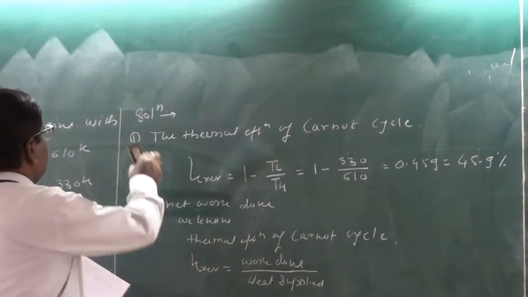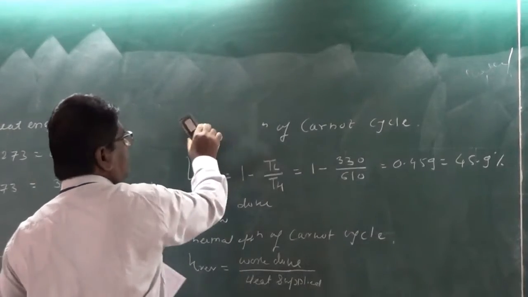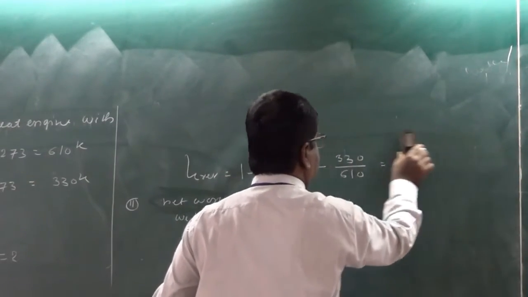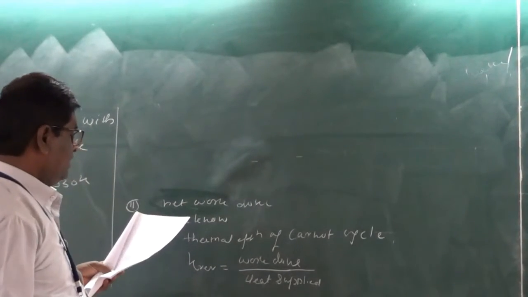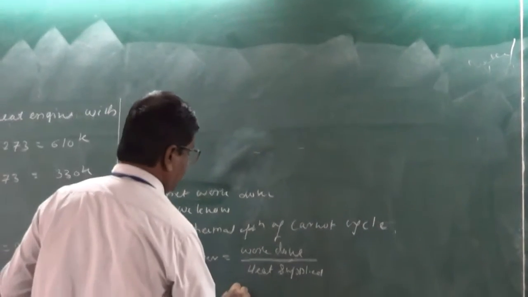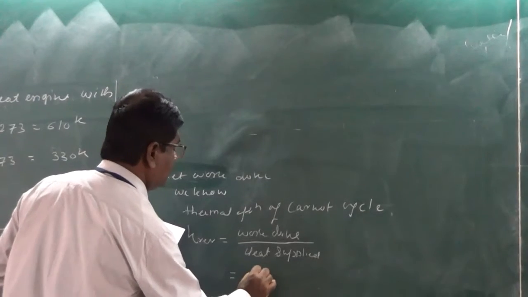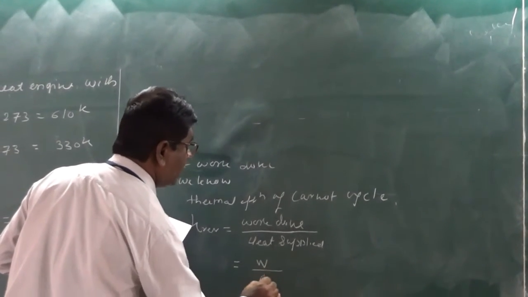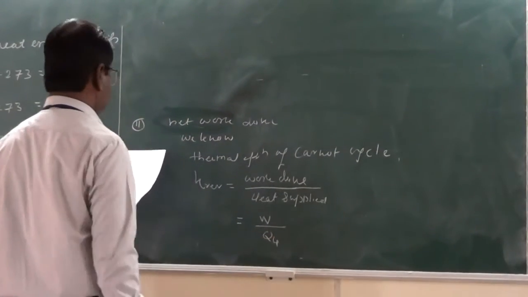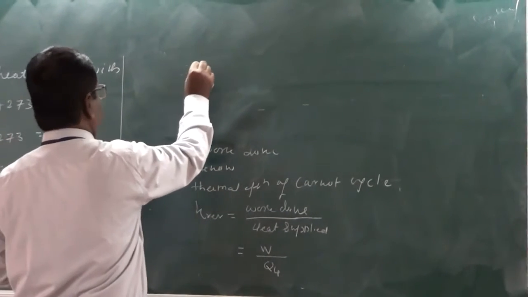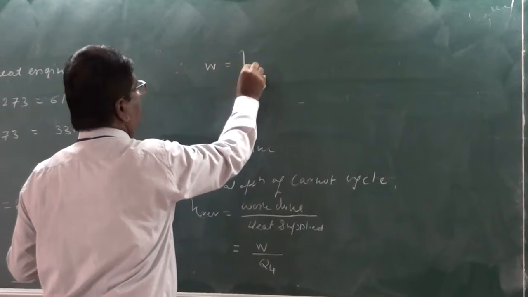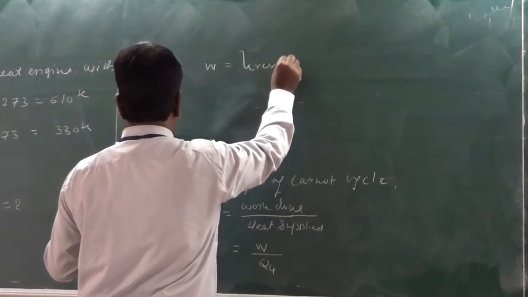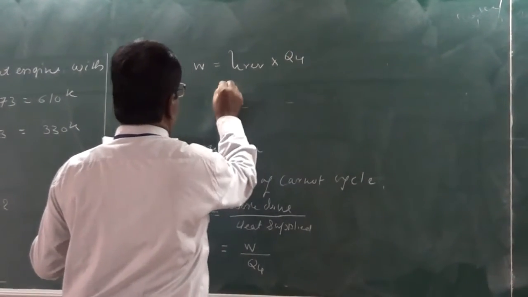Now just now we have calculated the efficiency, that is 45.9%. This can also be written as W divided by QH. Therefore, W is equal to efficiency reversible into QH.